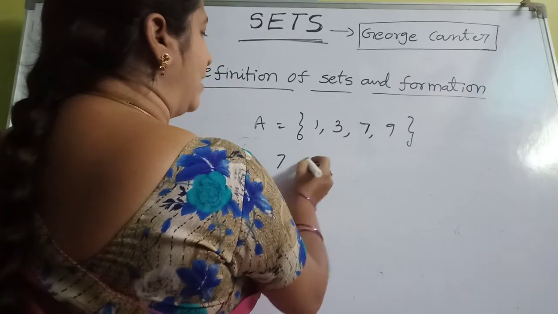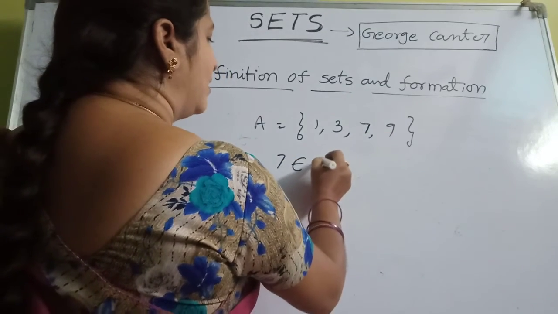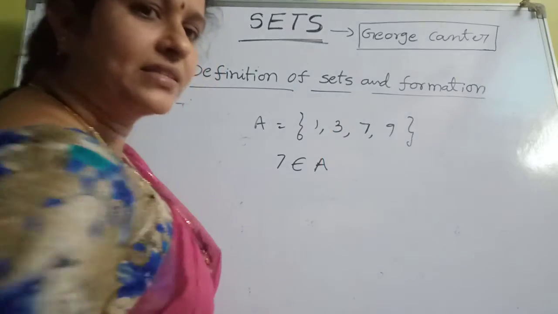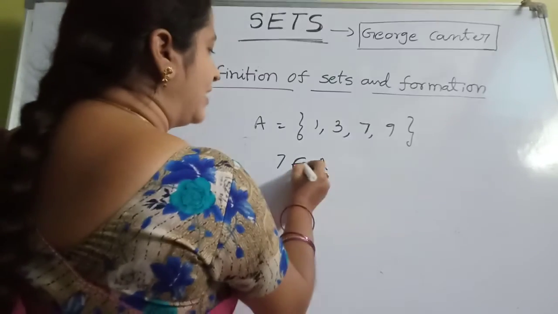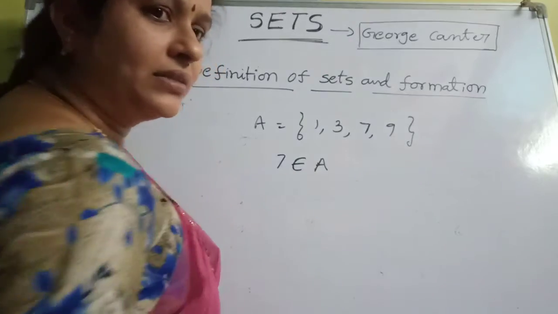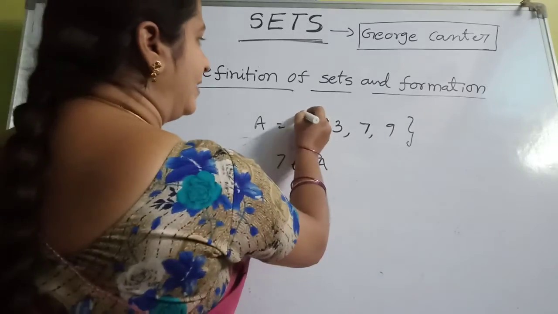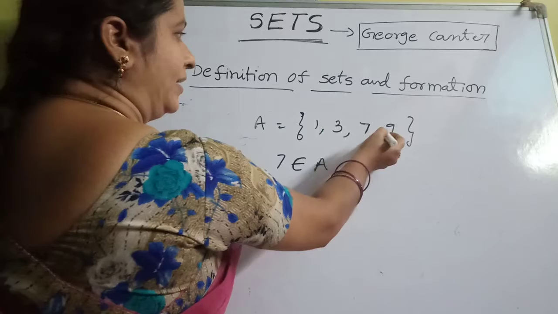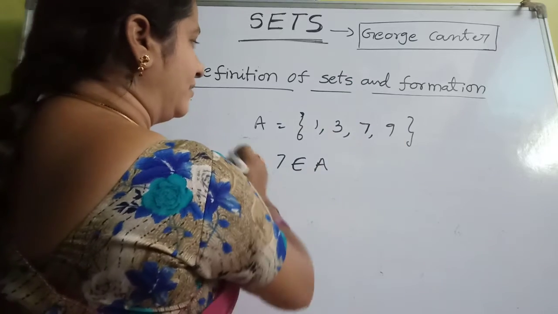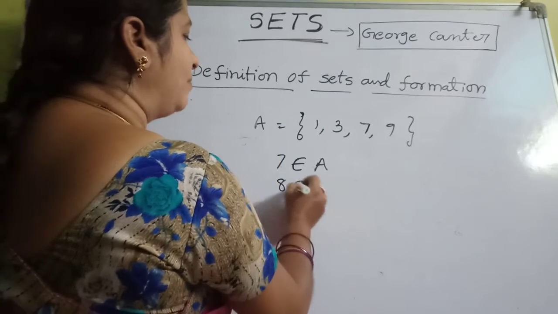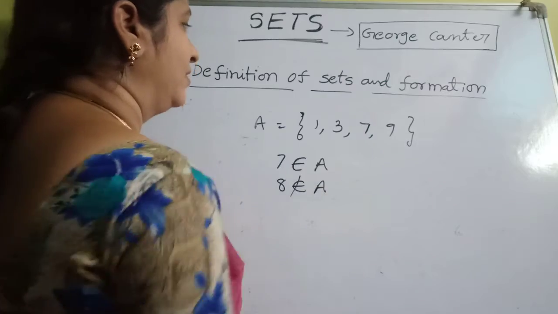Here 7 belongs to A. Belongs to A means the number 7 is in the set A. Here 8 is not there in set A. So 8 does not belong to A.